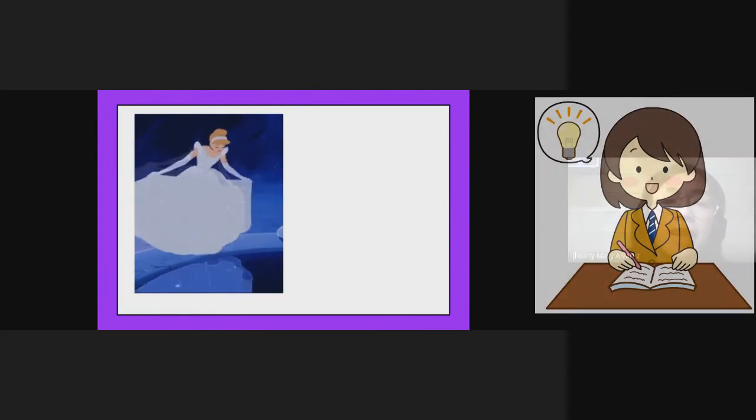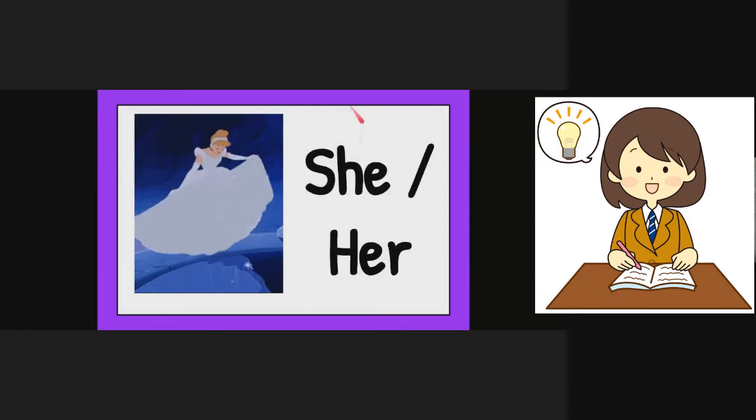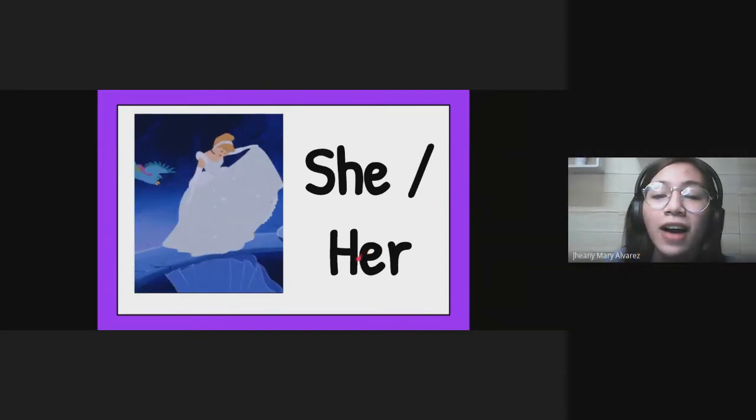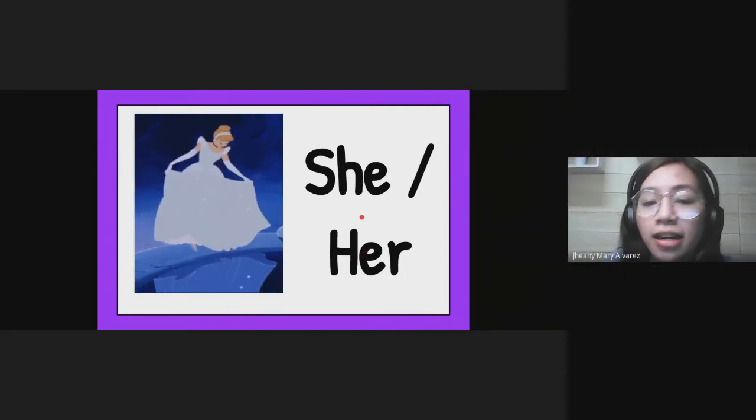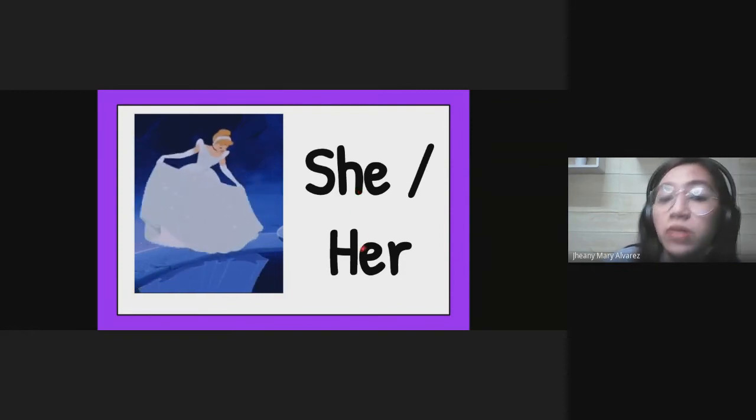Let me call on Kimberly. She. She or her is correct. She is beautiful. Very good. Later, I will tell you when do we use she and when do we use her.